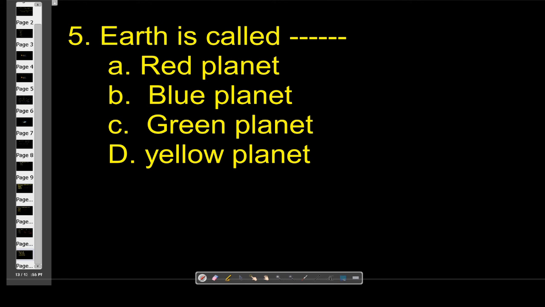Earth is called the red planet, blue planet, green planet, or yellow planet? Blue planet. Why? Because from outer space the Earth appears blue, and because its two-thirds surface is covered with water.